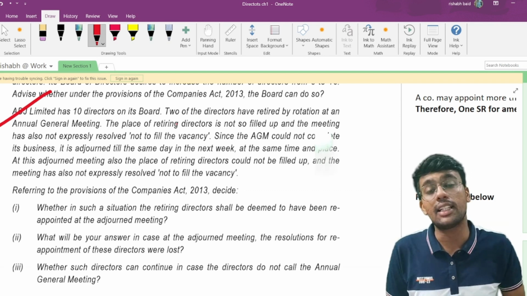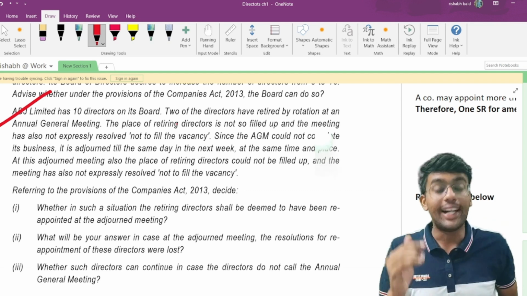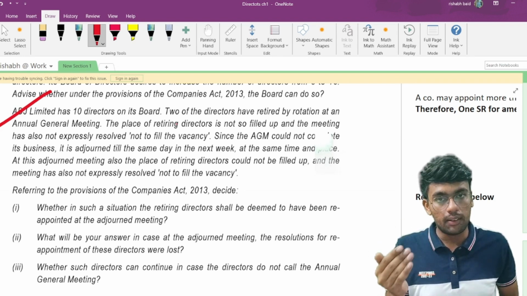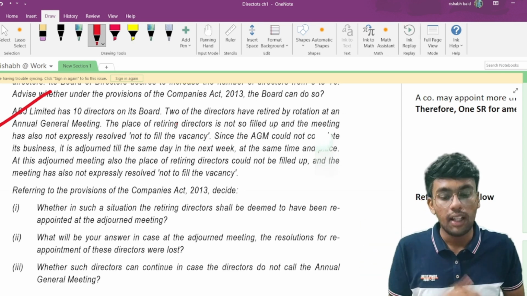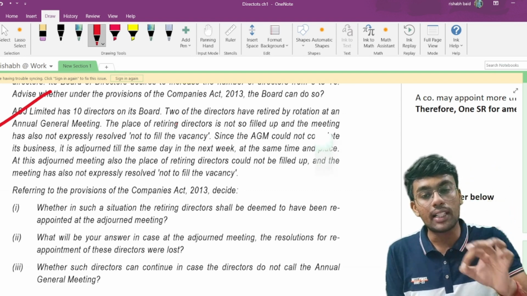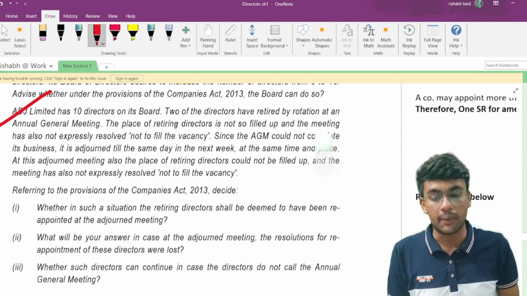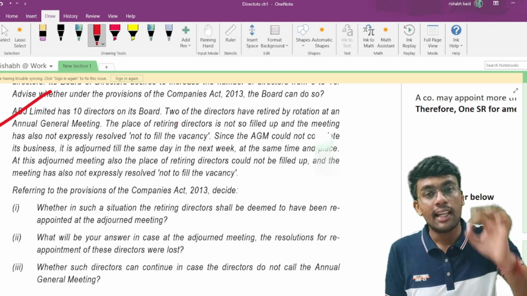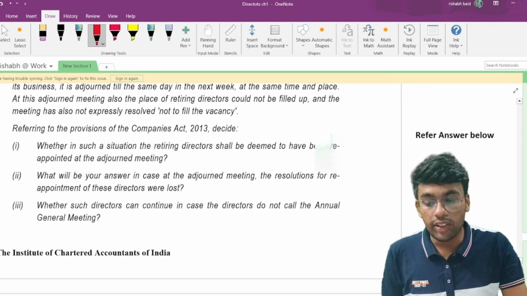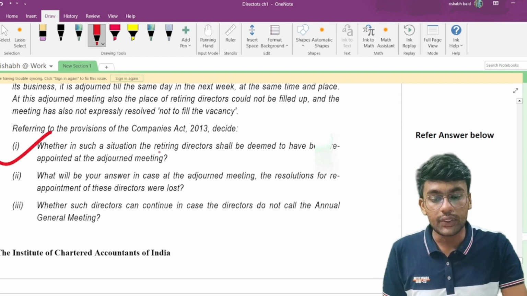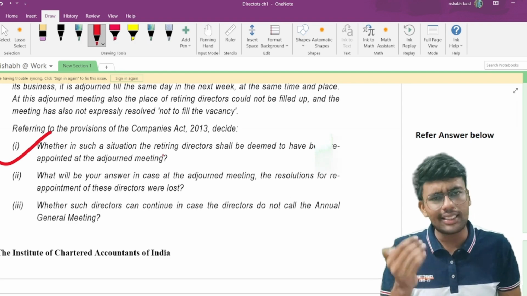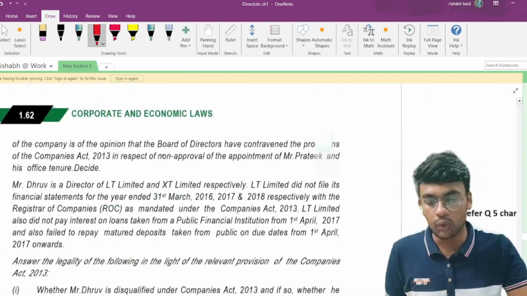In the adjourned meeting also, you were not able to pass a resolution for the appointment of persons as directors in place of the directors who retired by rotation. And neither did you pass a resolution with respect to not filling the casual vacancy. In such a case, what should be the correct answer among the following? Now, we have to answer whether in such a situation the retiring director shall be deemed to have been reappointed at the adjourned meeting. So let us discuss the answer, then we will be able to understand this more easily.